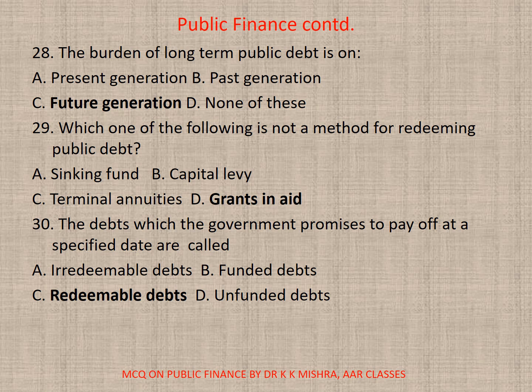30. The debts which the government promises to pay off at a specified date are called A. Irredeemable debts, B. Funded debts, C. Redeemable debts, or D. Unfunded debts. Correct option is C. Redeemable debts.